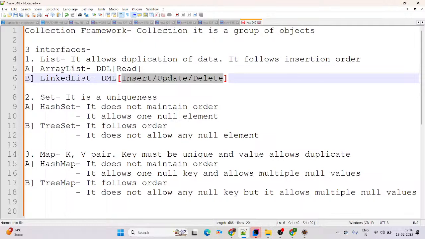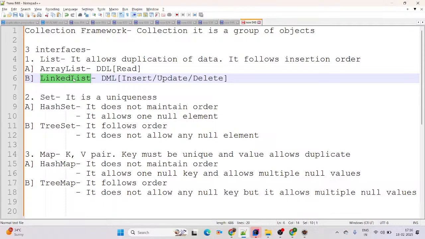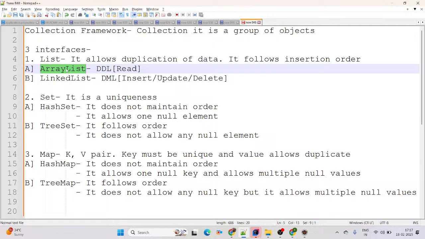In PhonePe, if you want to check the account balance, then you can go ahead with the ArrayList. In PhonePe, if you want to transfer the funds, then go ahead with the LinkedList. Why is ArrayList more suitable for read operations? Because ArrayList follows the indexing order, and if you want to fetch data at a particular index position, we are able to retrieve the data faster. That's why ArrayList is more suitable for read operations.